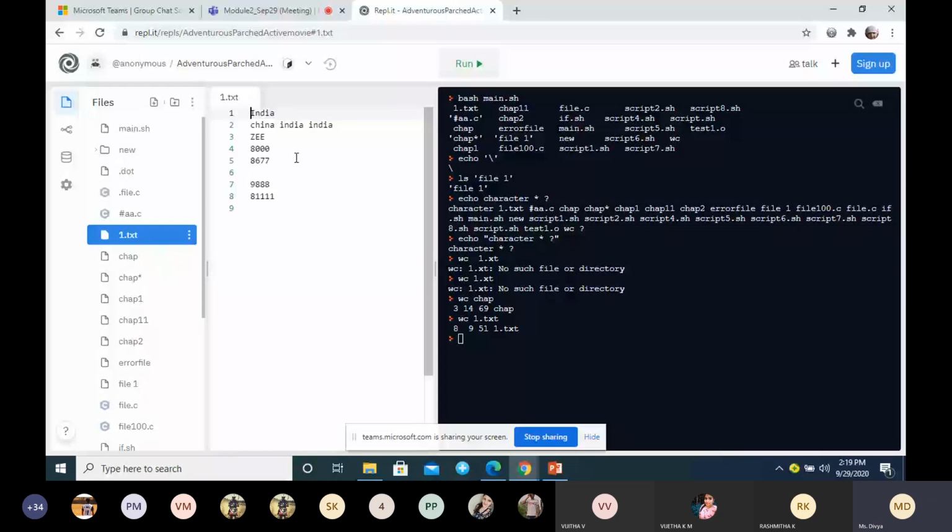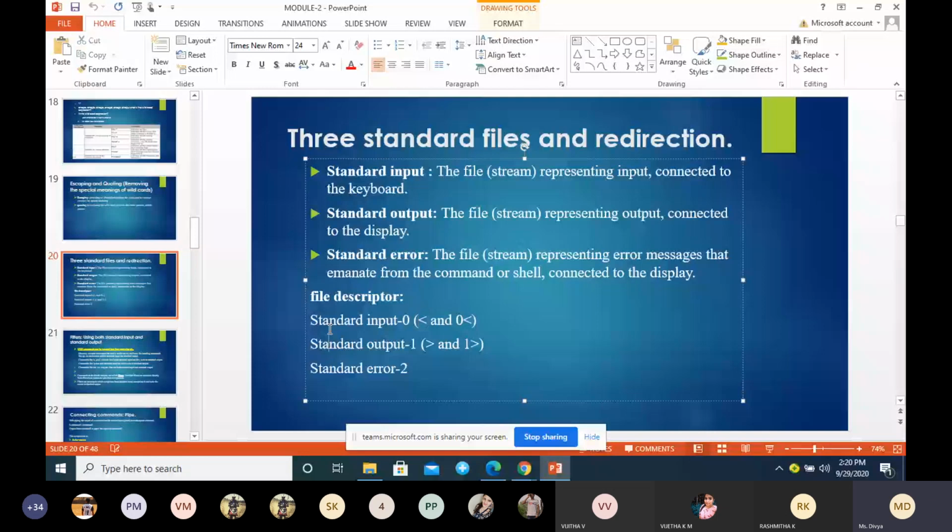Now, if I give the less than symbol, it means you have to take the input from where? WC is a command; it is taking the input from the file 1.txt. Clear? I'll explain this. For the time being, remember the file descriptors: standard input is 0, standard output is 1, and standard error is 2.